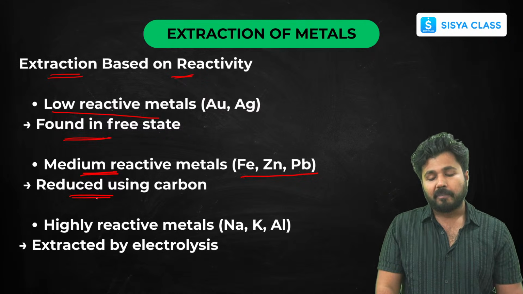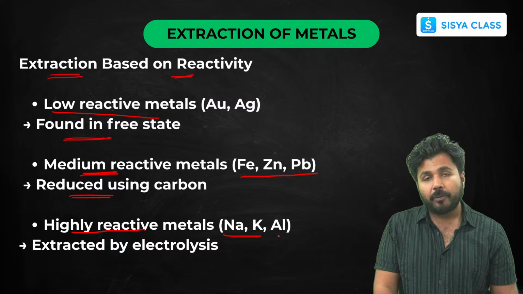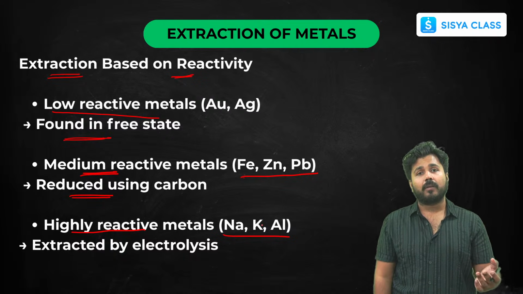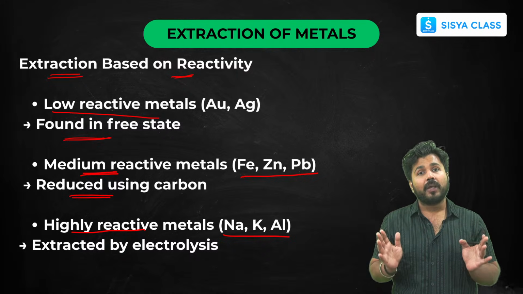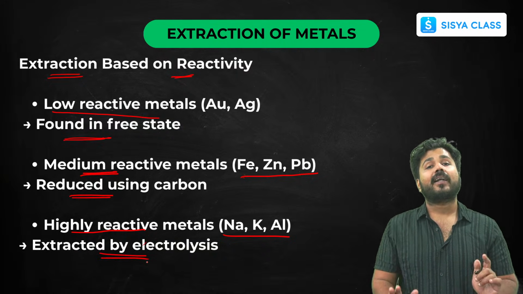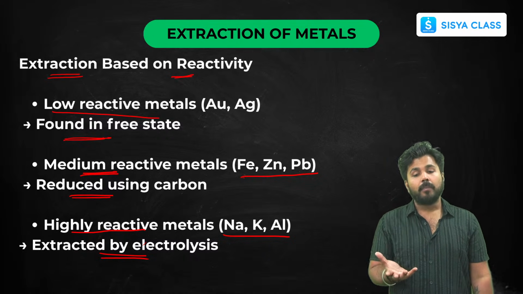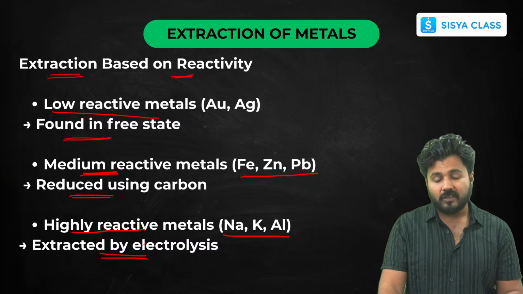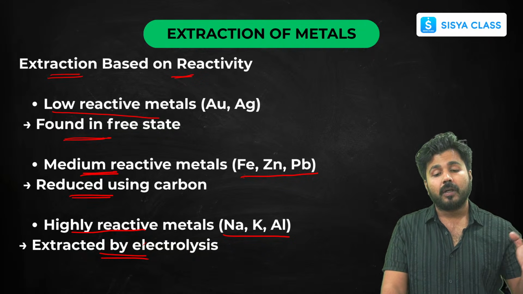Now highly reactive metals like sodium, potassium and aluminium, you will not reduce with carbon or anything else. For them we will be using the electrolytic method. You will be using electric current to extract pure metal from its ores. So this is very important, that for which kind of metals you will follow which extraction method.